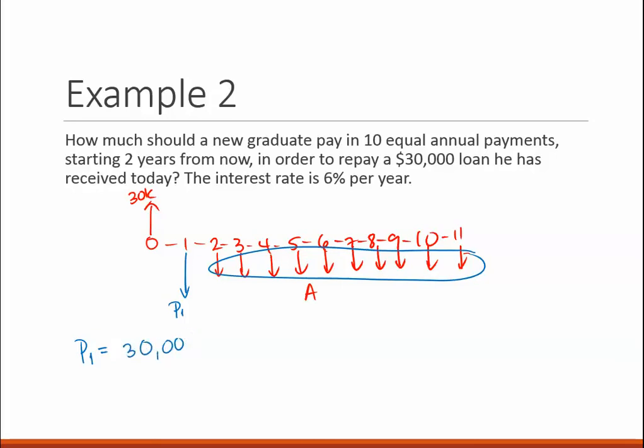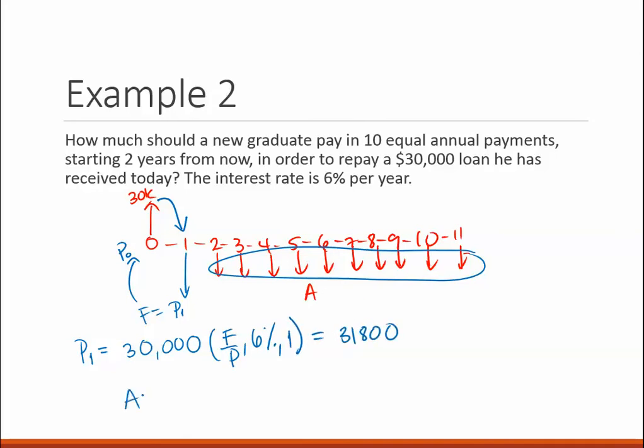Oh, sorry. I spoke too soon. What I'm going to do is move this from here to there so that I can use this as the P and do an A given P. Sorry if I confused you. 30,000, and then I'm going to do an F given P. So this is actually F from the point of view of P at 0. So F given P for 6% for 1 year, and this gives me 31,800.